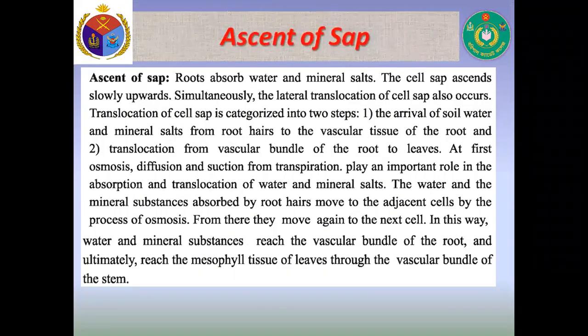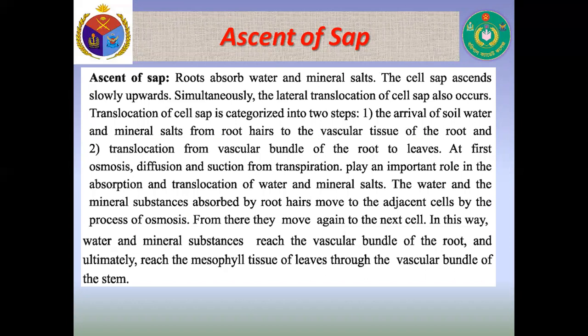Now, my dear cadets, ascent of sap. What is ascent of sap? Roots absorb water and mineral salts. The cell sap ascends slowly upwards. Simultaneously, the lateral translocation of cell sap also occurs. Translocation of cell sap is categorized into two steps. First, the arrival of soil water and mineral salts from root hairs to the vascular tissue of the root, and secondly, translocation from the vascular bundle of the root to leaves.